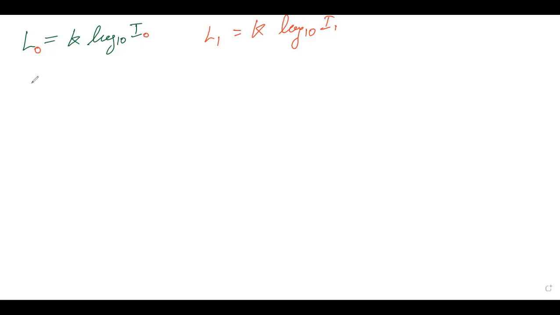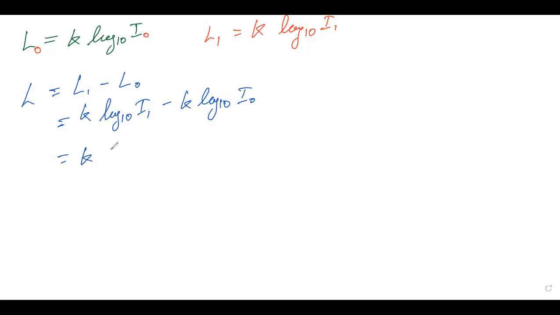So if I say that there is a louder sound, that is equal to L1 minus L0. The log value I'm going to place is K log 10 I1, minus K log 10 I0. Now I will take K as common from here.